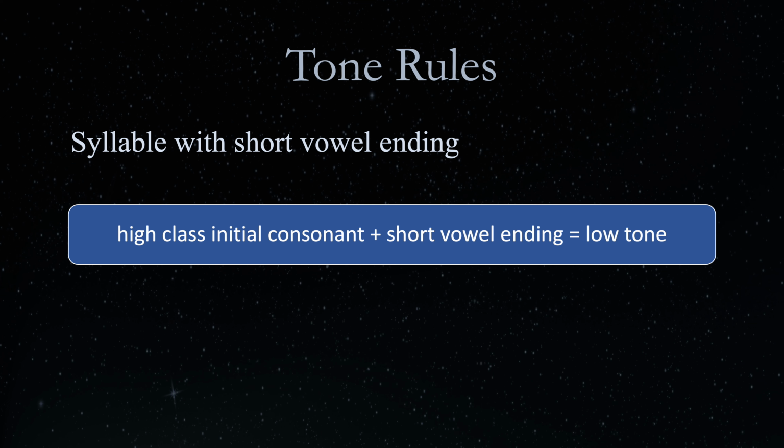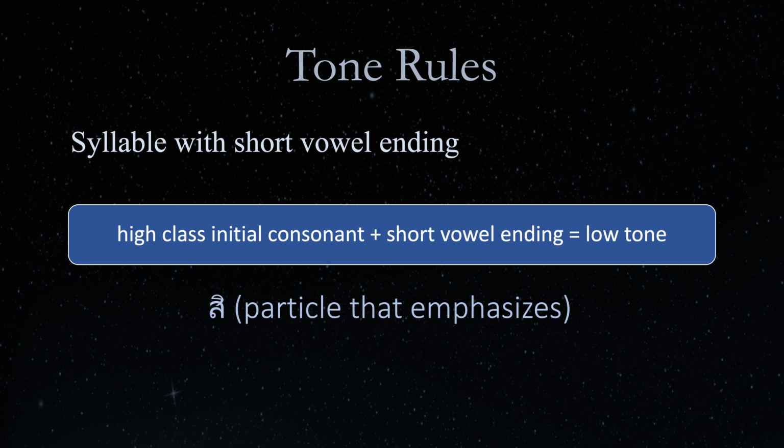A syllable beginning with a high-class consonant and ending with a short vowel sound is also in the low tone. For example, si in the low tone, which is a particle that indicates emphasis. The word si has one syllable that begins with a high-class consonant so se and ends with a short vowel sara i, hence the low tone.